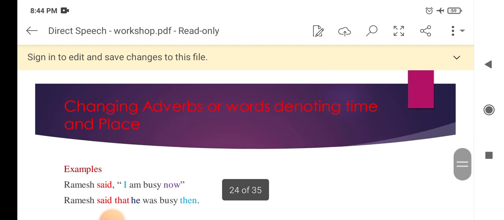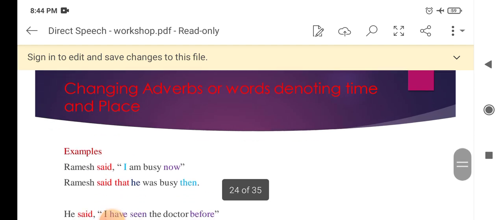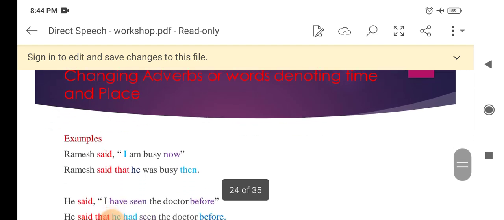Now here are some examples. Ramesh said, I am busy now. Ramesh said that he was busy then. So here the adverb now is changed into then.